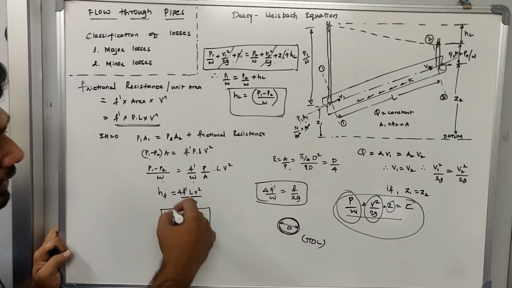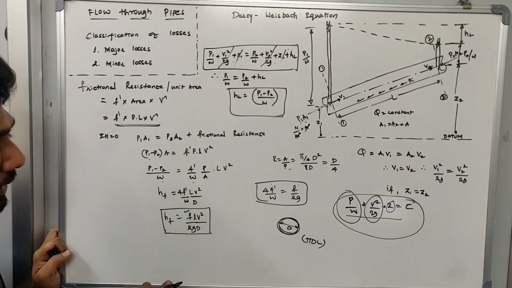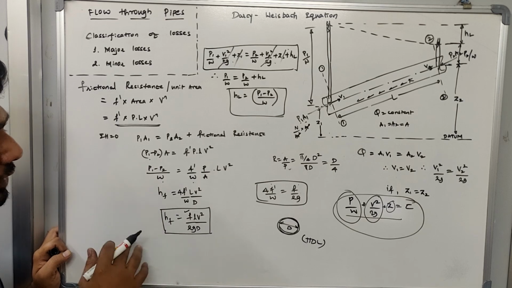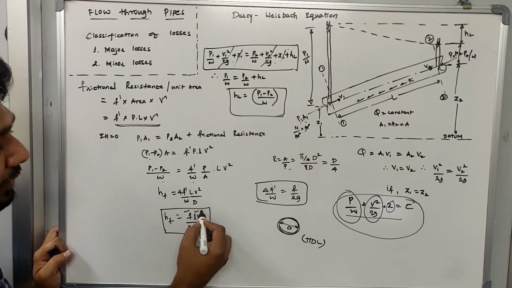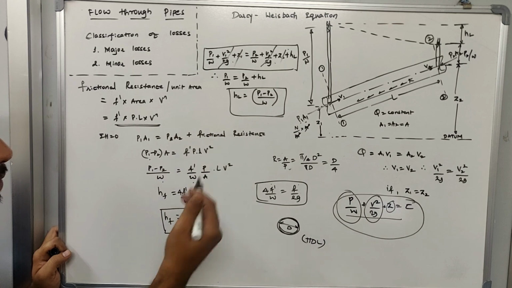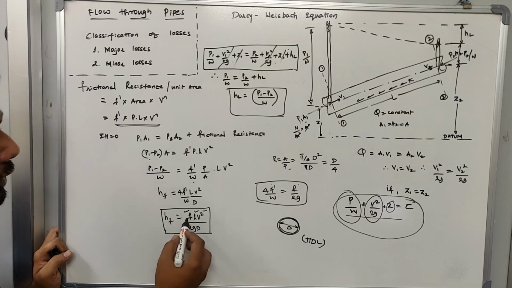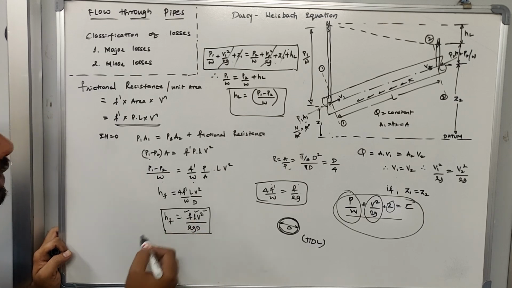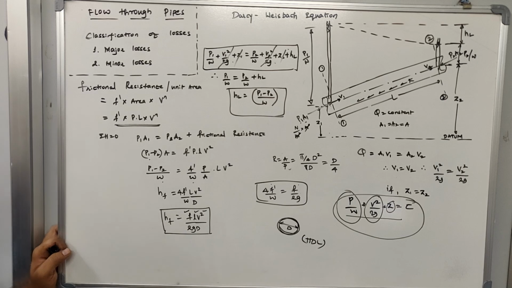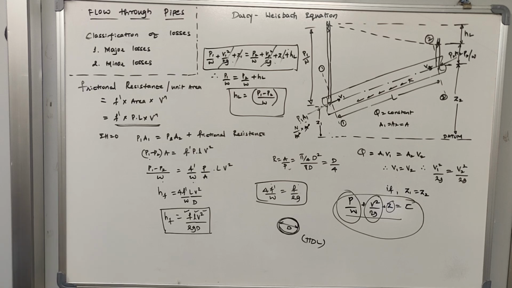So the friction coefficient is the parameter of the pipe material, L is the length of the pipe, V is the velocity, which is the flow property, d is the diameter of the pipe, and g, which you already know, is the acceleration due to gravity. If we know all these values, we can calculate the head loss that takes place due to friction. Okay, so this is how we determine the head loss due to friction. Okay, thank you.